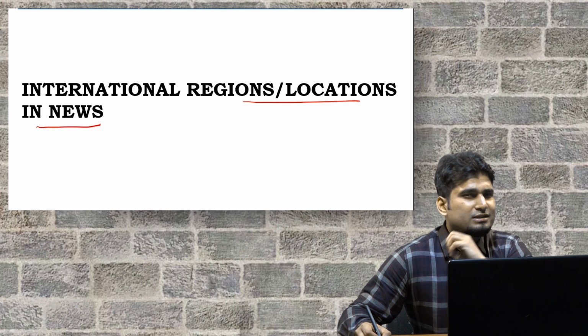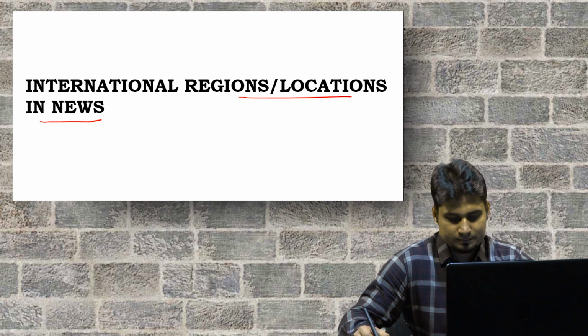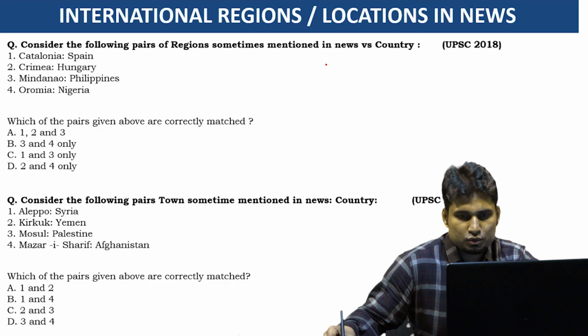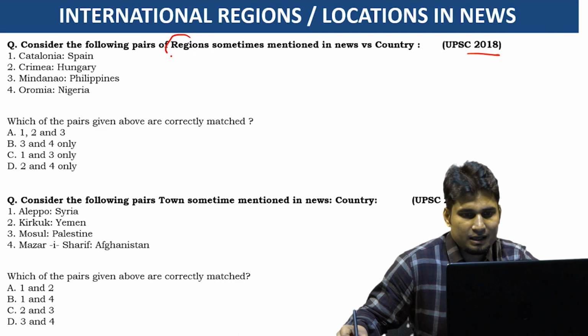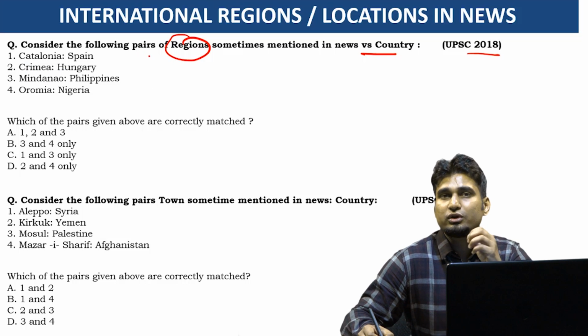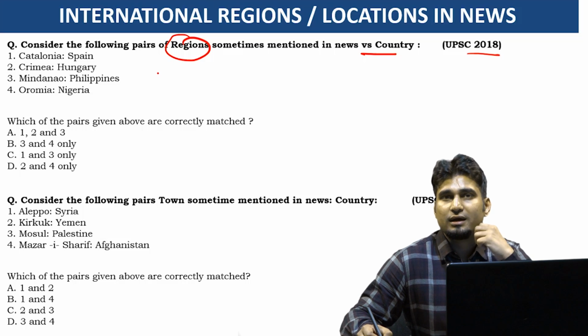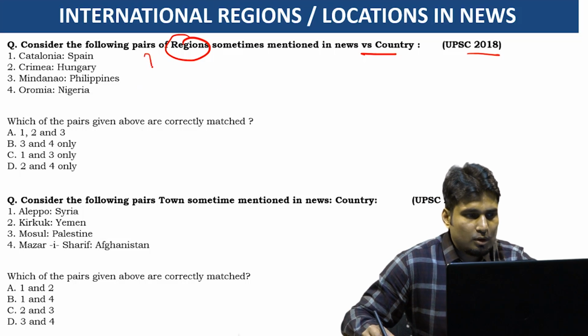If you see, they easily ask about any city or location and ask about the respective country. These are kind of match-the-following questions they have been asking these days. See, in 2018, regions and the country: Catalonia, Crimea, always in the news. Catalonia because of the referendum, Crimea because Russia annexed Crimea and attacked Ukraine. If you know these two options, you can solve the whole question.